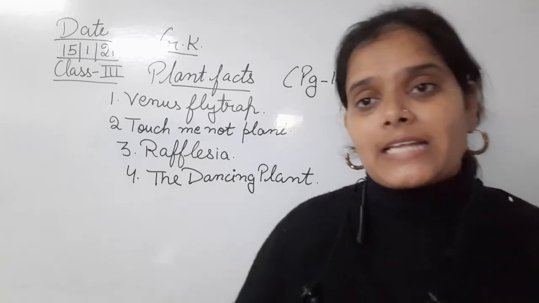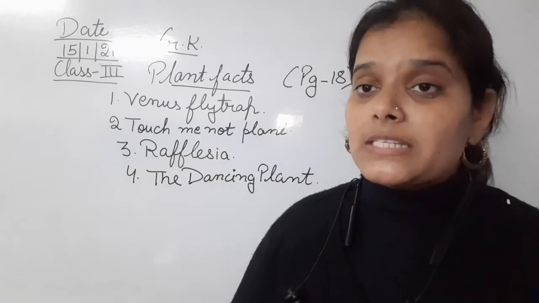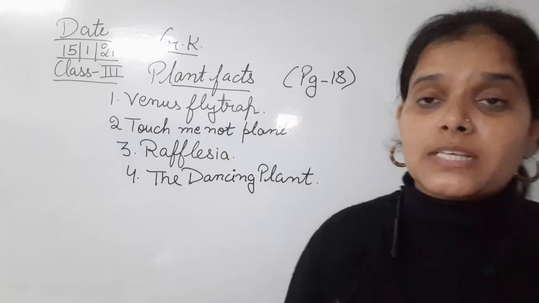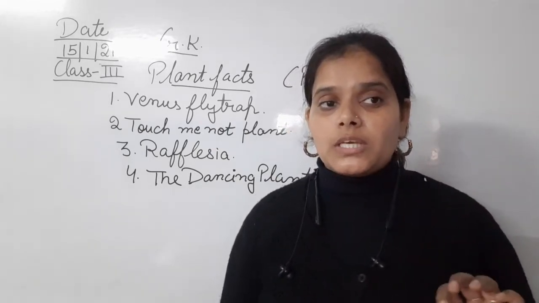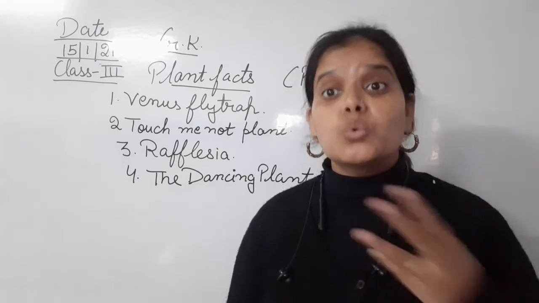Okay, तो ये dancing plant क्या है बेटा? This dancing plant, the other name of this dancing plant is telegraph plant. तो इसका दूसरा नाम क्या है? That is telegraph plant. Okay, so देखिए why it is known as a dancing plant. इसको dancing plant क्यों कहा जाता है?